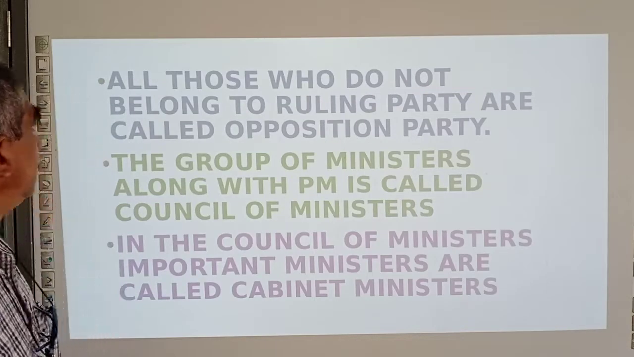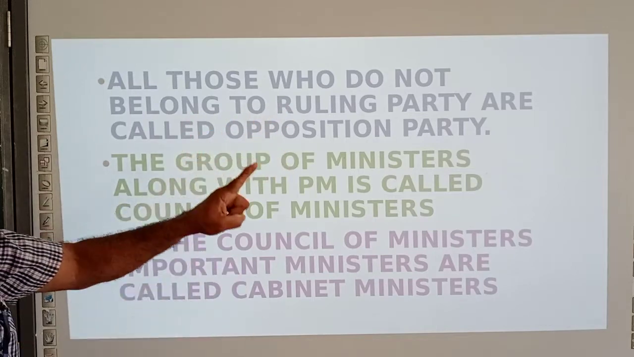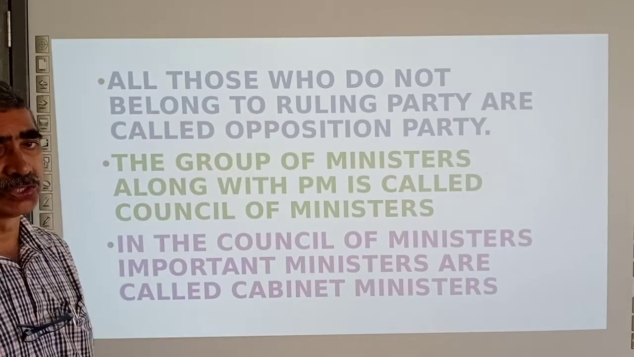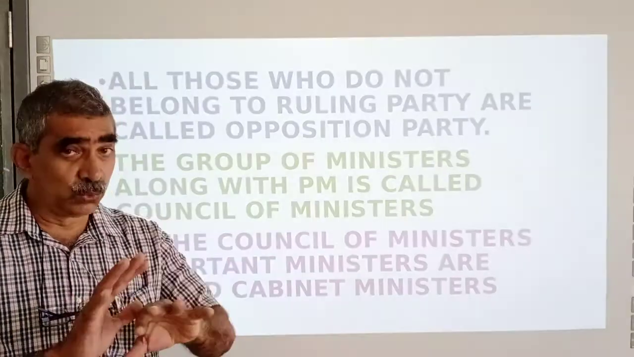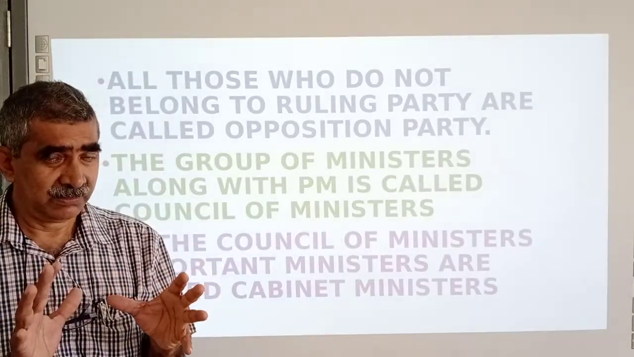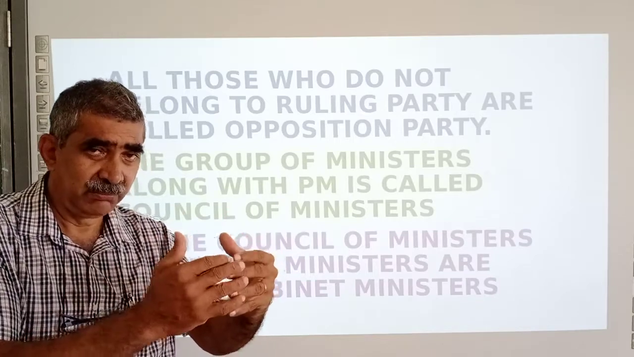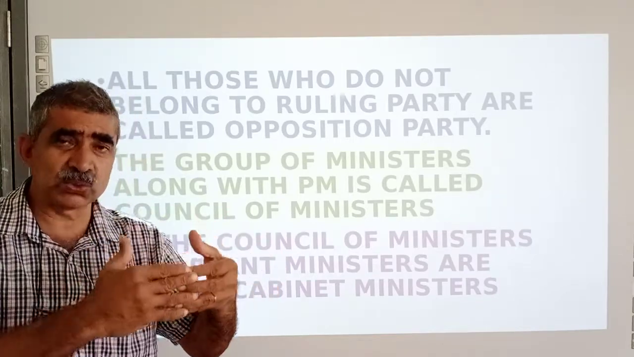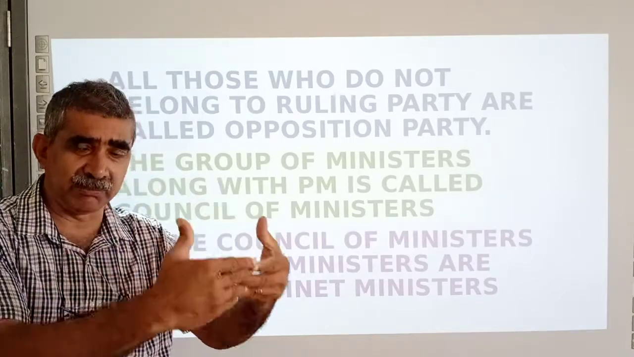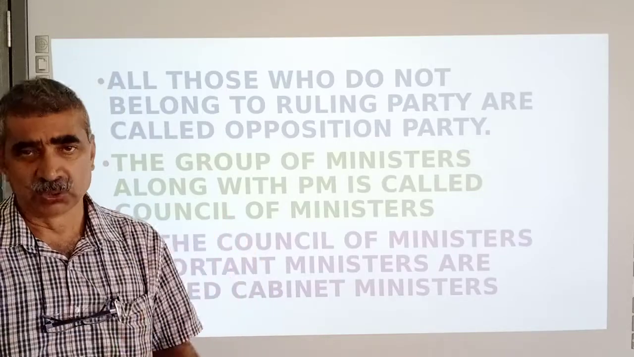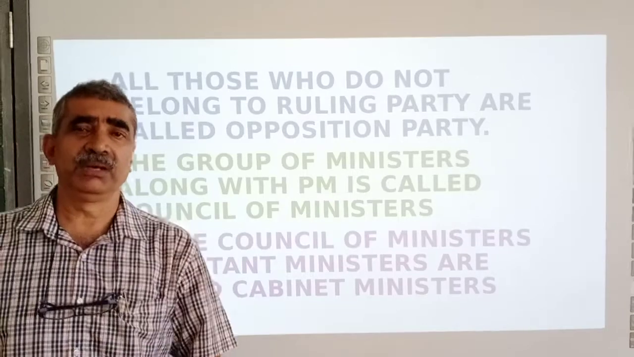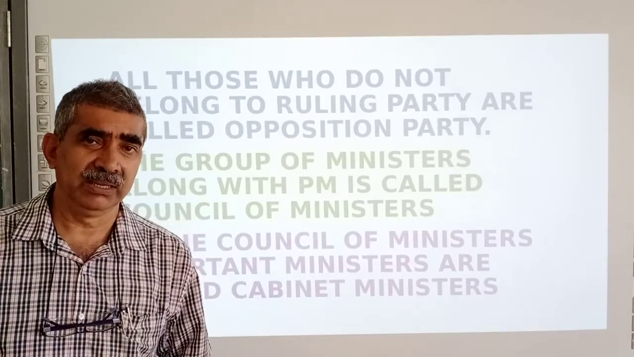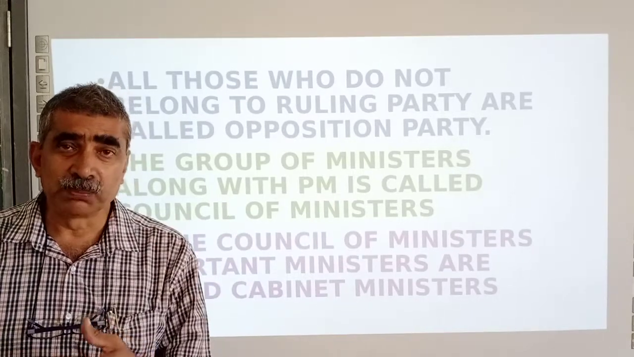Now, all those who do not belong to the ruling party are called the opposition party. So, there are two groups in the parliament. Ruling party means all those persons who agree with the government or support the Prime Minister. All others who are not supporting the ruling party are called the opposition party.